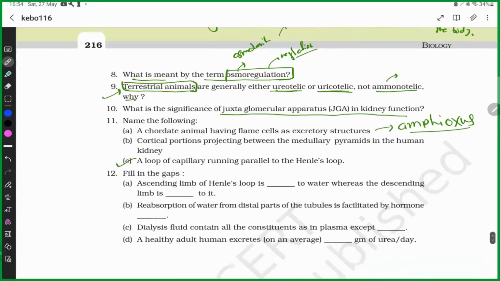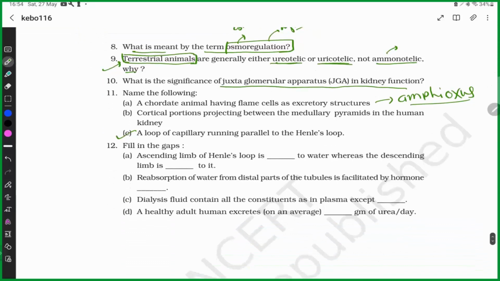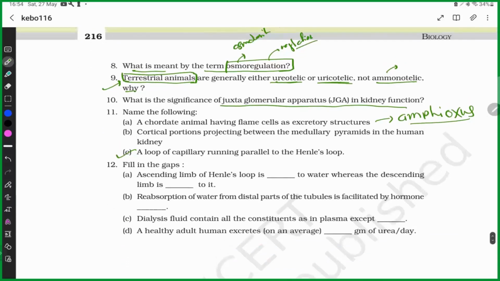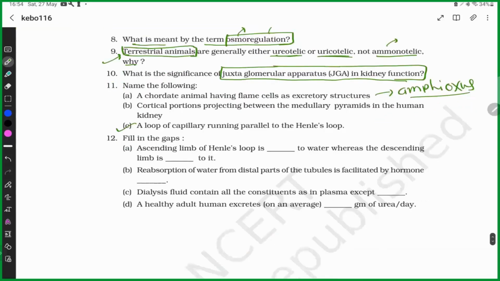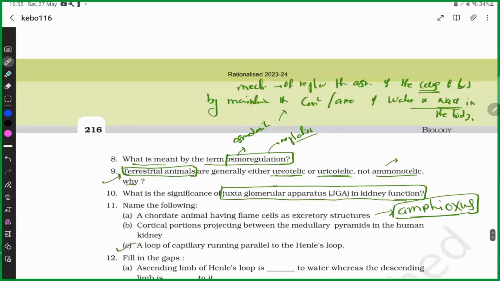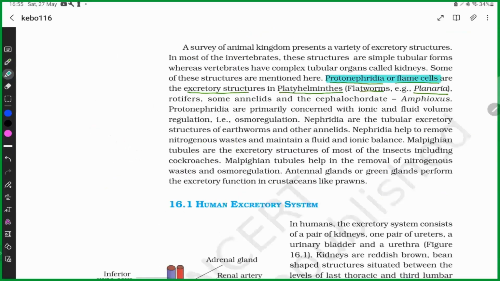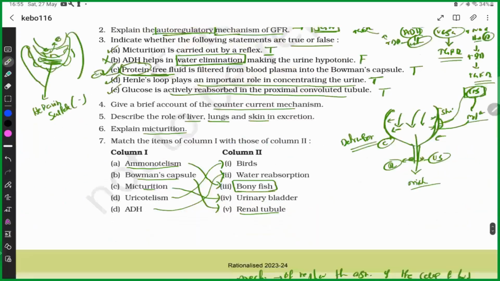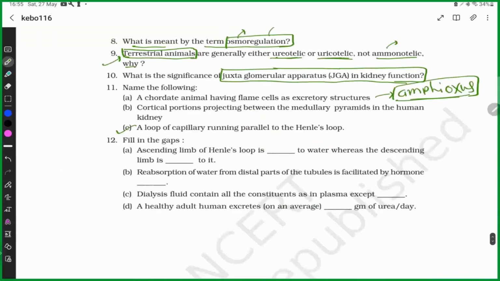Okay. What is the significance of the juxtaglomerular apparatus in kidney function? We just discussed it earlier. JG apparatus. Just play the video once again, you can understand. A chordate animal having flame cells as excretory structure: amphioxus. It is given in your NCERT only. Protonephridia and flame cells are the excretory structures in cephalochordates like amphioxus. If you read the NCERT thoroughly, you can solve most of the questions.